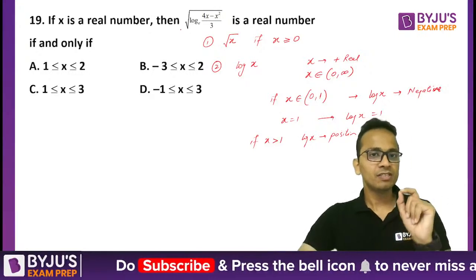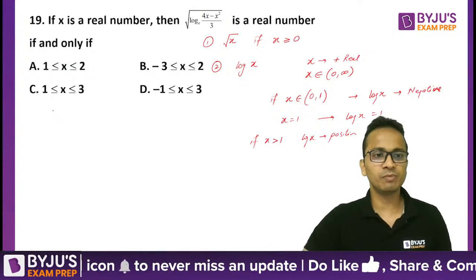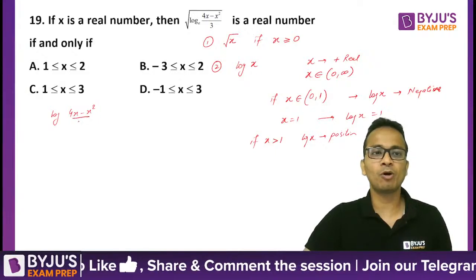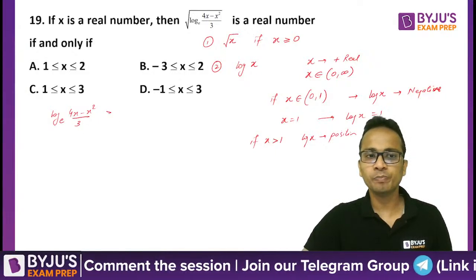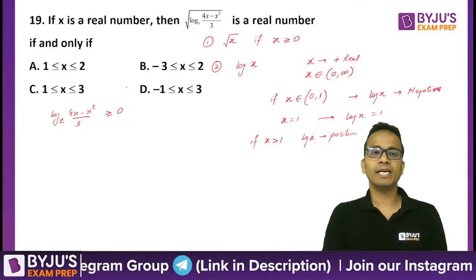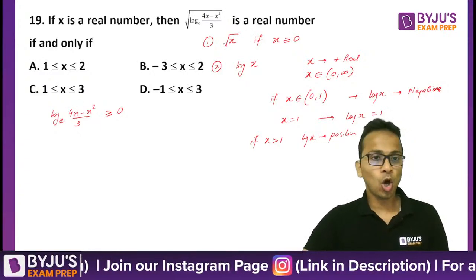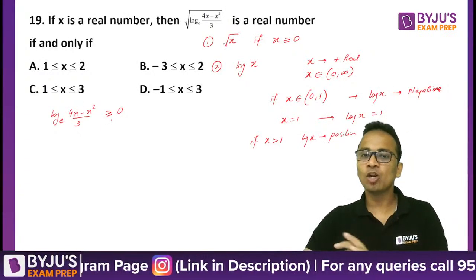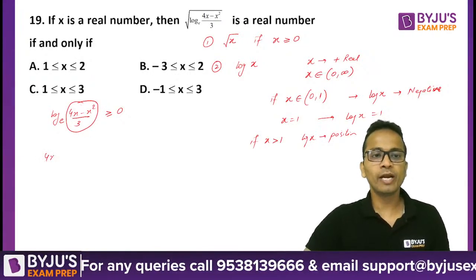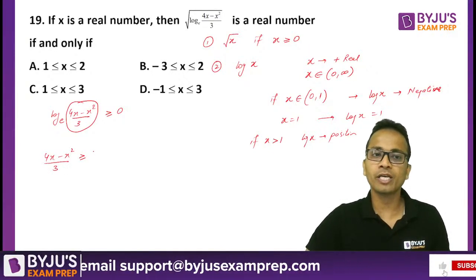Now I have an expression which includes an under root sign. So it is clearly visible that log of (4x minus x square) upon 3 to the base e should be greater than or equal to 0. Right? So this value should be greater than or equal to 0. Now, for log of anything to be greater than or equal to 0, I can say that this portion, (4x minus x square) upon 3, should be greater than or equal to 1.